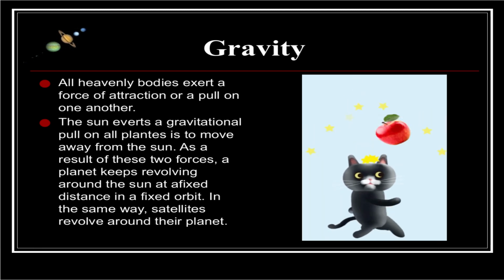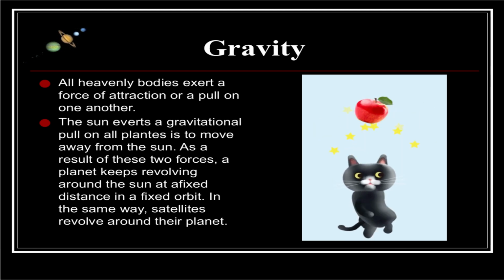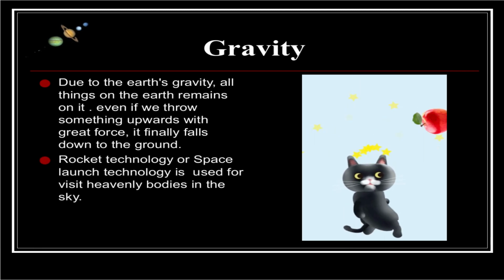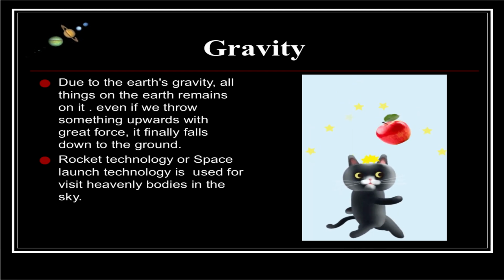As a result of these two forces, a planet keeps revolving around the sun at a fixed distance in a fixed orbit. In the same way, satellites revolve around their planet. Due to the Earth's gravity, all the things on the Earth remain on it. Even if we throw something upward with a great force, it finally falls down on the ground. Rocket technology, or space launch technology, is used to visit heavenly bodies in the sky.